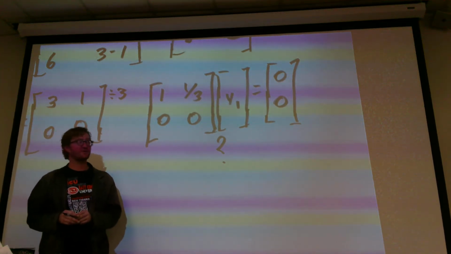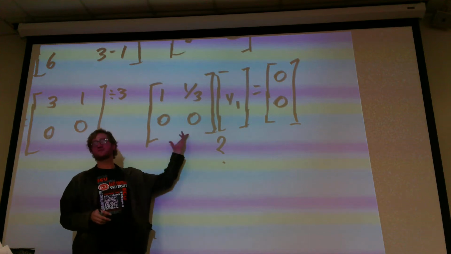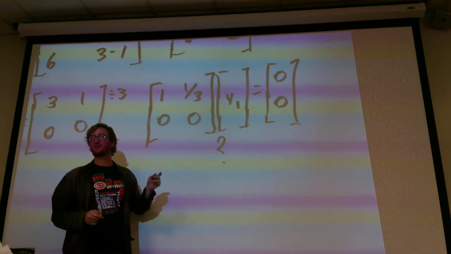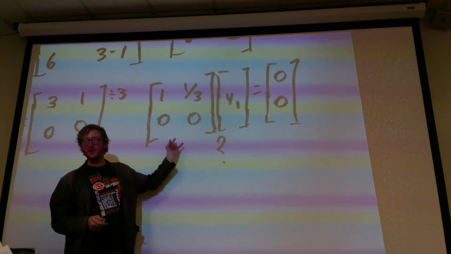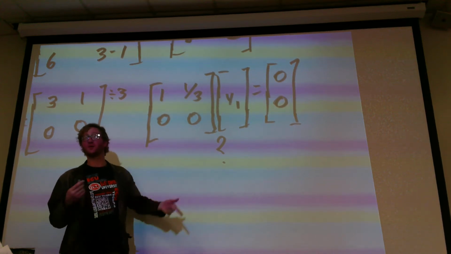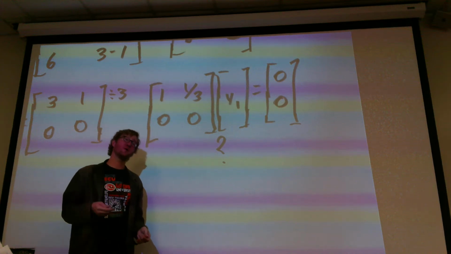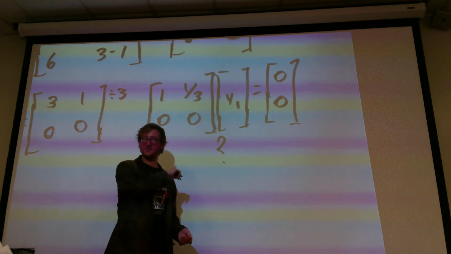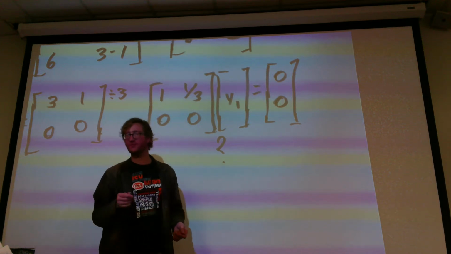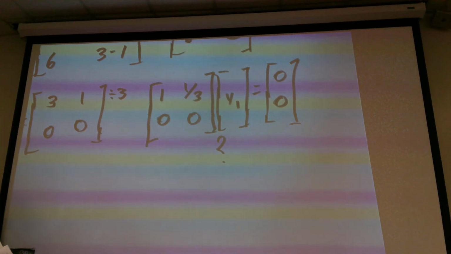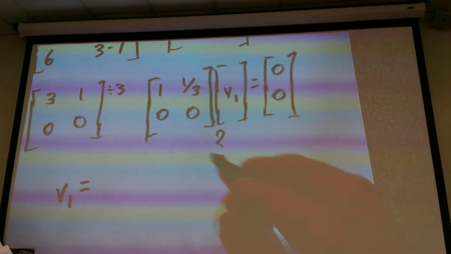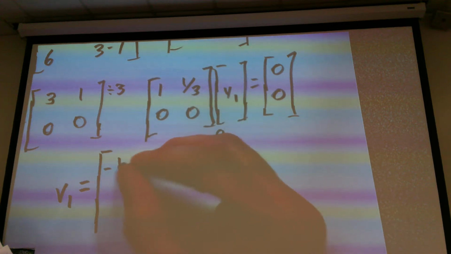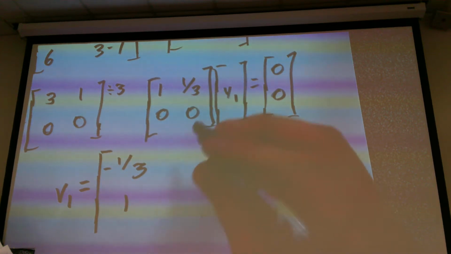Remember that when we were looking for null spaces, we said, okay, this is the free variable right here, this is the pivot. What does this thing eventually come out to? This means that x1 plus 1/3 x2 equals 0. Or that x1 equals negative 1/3 x2, because we're setting this equal to 0, so we'd have to move it to the other side of the problem. So v1 would be negative 1/3 and 1.